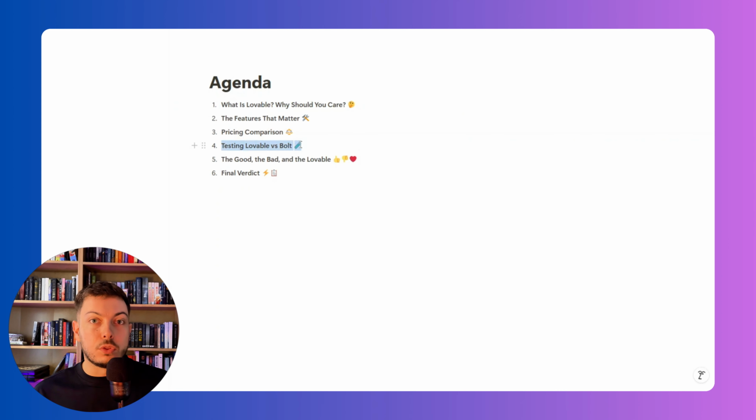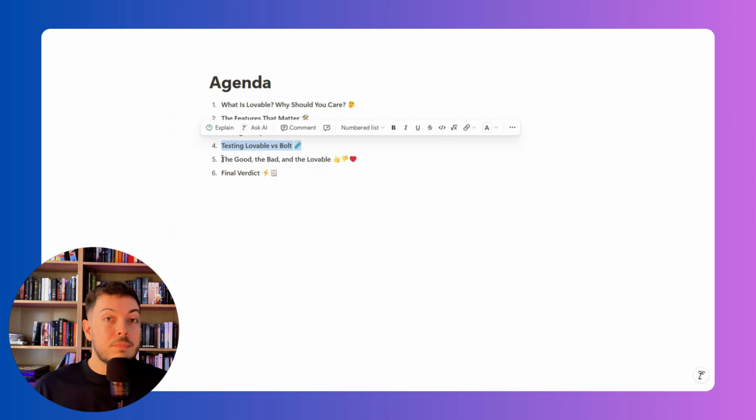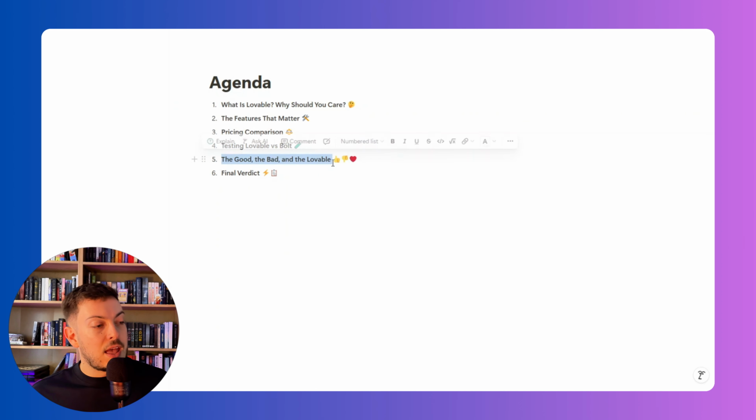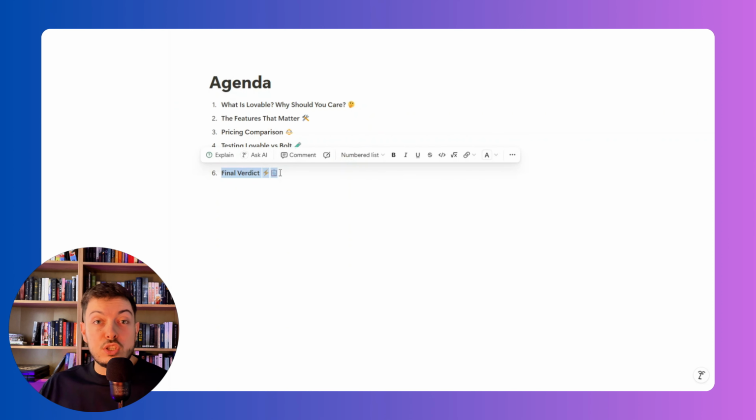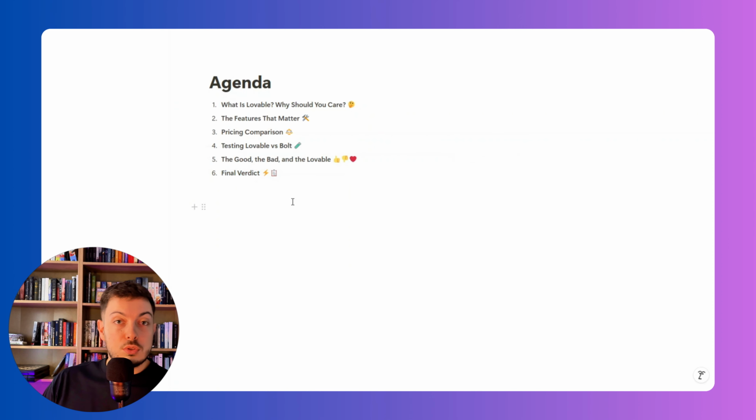And then we're going to do a hands-on test, right? So I've crafted 3 prompts that we're going to put into Lovable and Bolt.new, the exact same prompts at the exact same time. And we're going to see the output. And we're going to compare and evaluate the final outcome. And then we're going to look at the good, the bad, and the Lovable. And finally, I will give you a verdict at the end on whether I'm switching from Bolt.new to Lovable. We will see. So grab a coffee and let's get stuck into it.